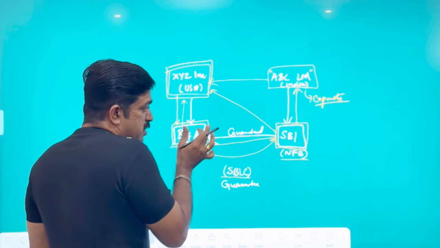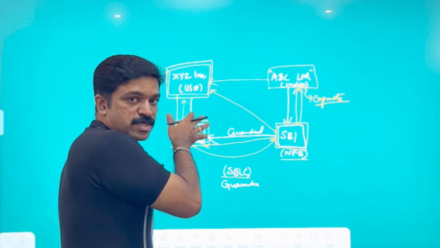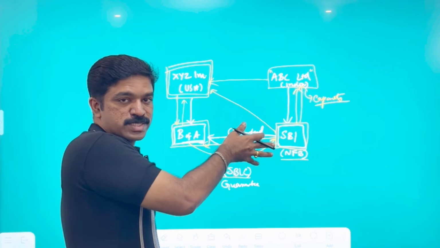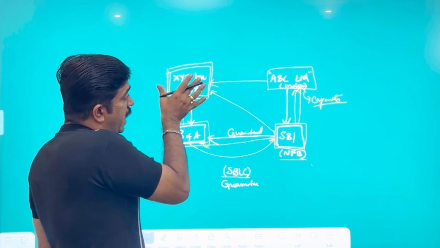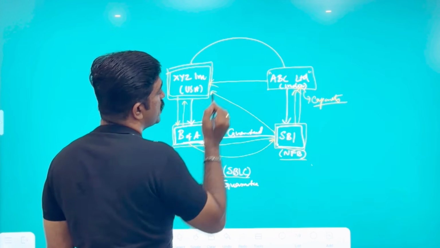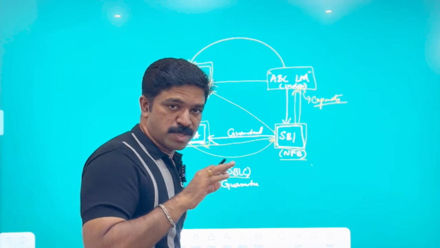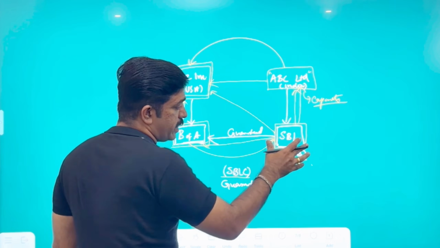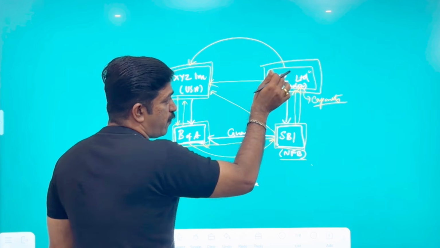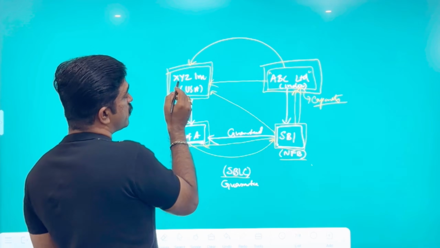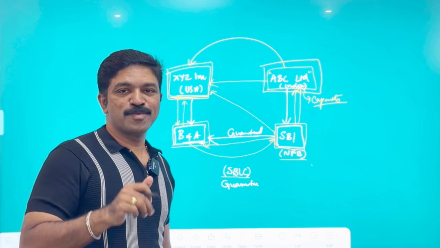If SBI is giving an SBLC to Bank of America, it is mainly on the request of ABC, not by XYZ itself. XYZ Incorporation is in the USA and cannot directly ask SBI to give an SBLC. XYZ has a relationship with ABC, either as a subsidiary, joint venture or associate, and SBI gives this SBLC purely on the strength of the fundamentals of ABC Limited, after convincing itself of the business model of XYZ Incorporation. So this is about SBLC.